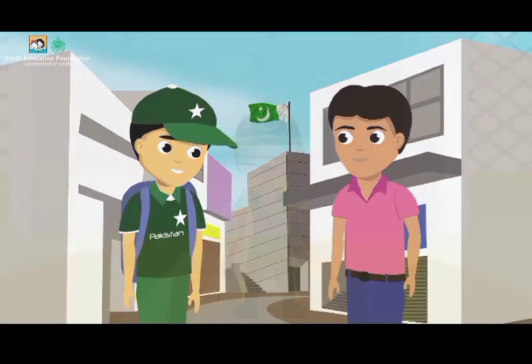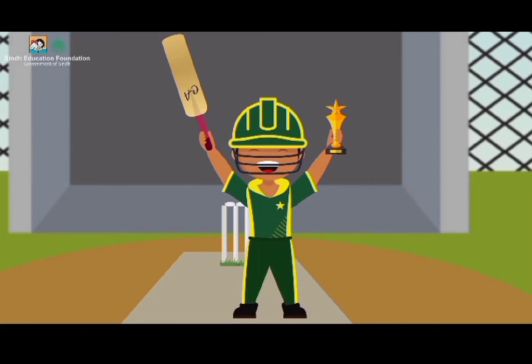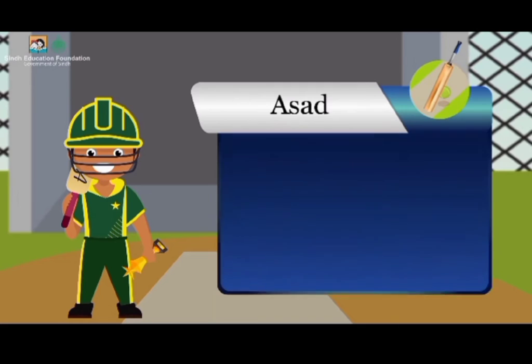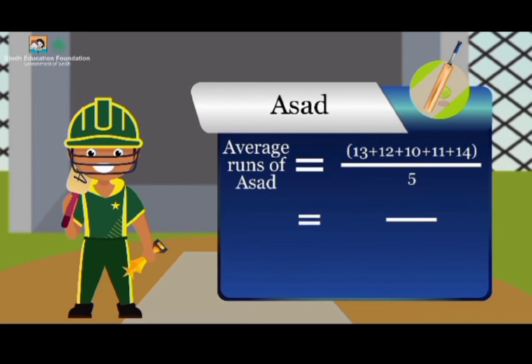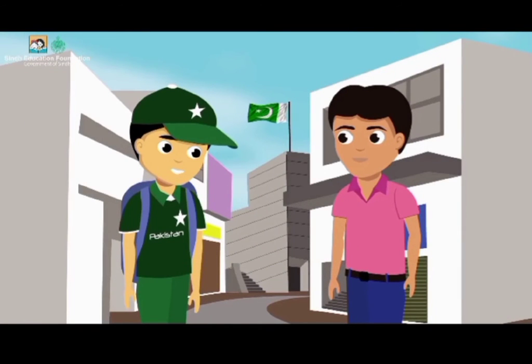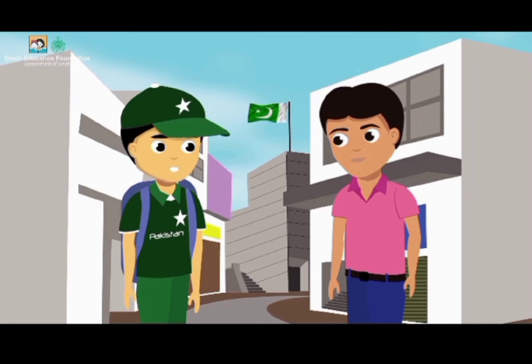Similarly, if I compare Ali with another superior cricket player, so he is Mr. Asad. He has runs just in the board. Now I have to find out the average of his runs per over. So first is 13, second is 12, similarly third, fourth and fifth. I will have to add them all, divide by 5. His number of matches are 5. So runs per over is greater than Ali. So Ali has to work hard now to be a champion in cricket.